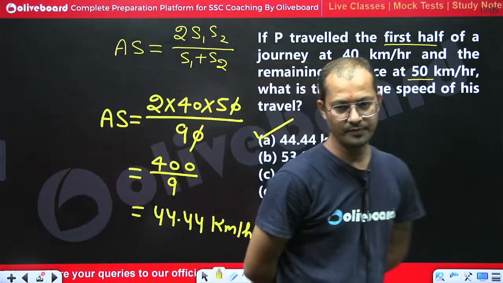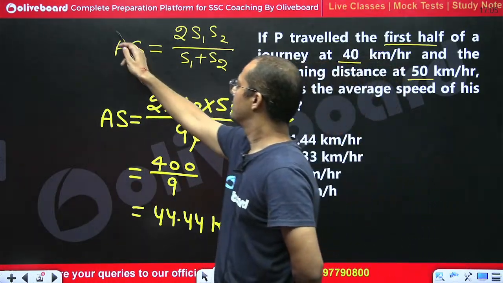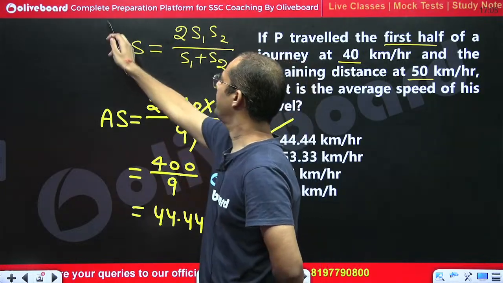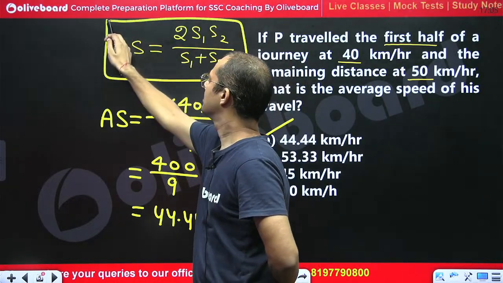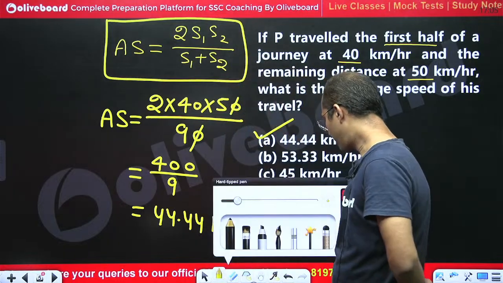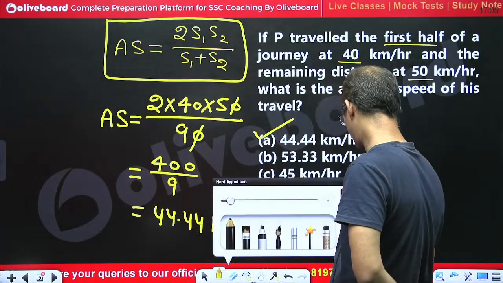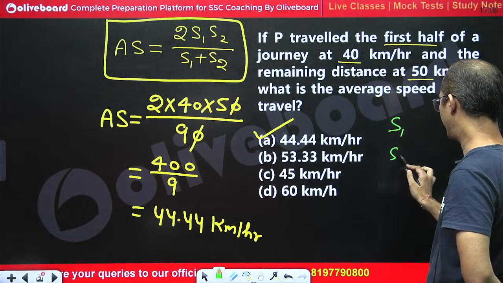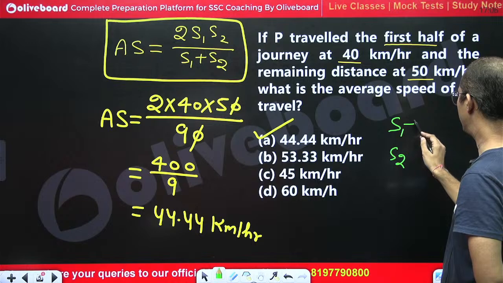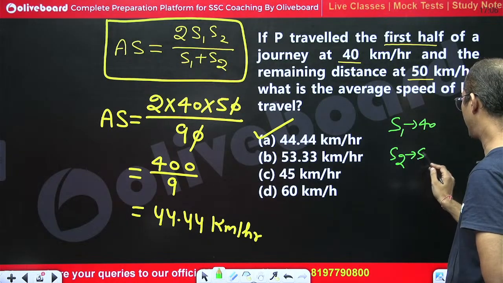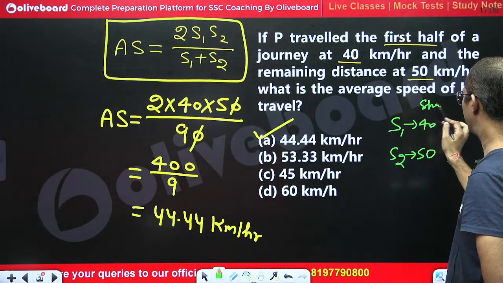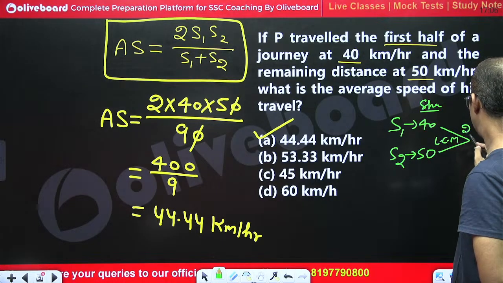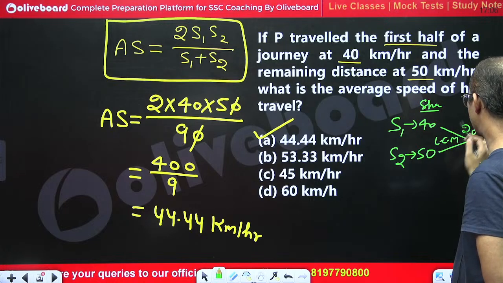So what you need to do is just remember this shortcut so that you can calculate the answer directly, right? If you don't remember the shortcut, you can also do this question by the LCM approach. The LCM approach says that S1 and S2 are the speeds, 40 km per hour and 50 km per hour. So take the LCM of the speeds, so the LCM would be 200, right? So the distance would be 200.